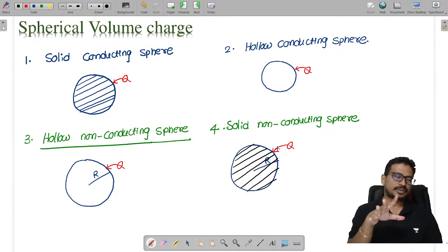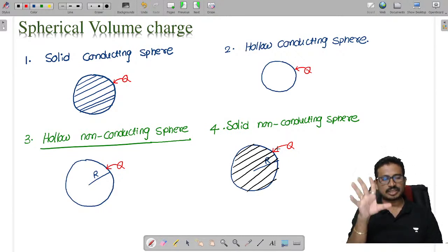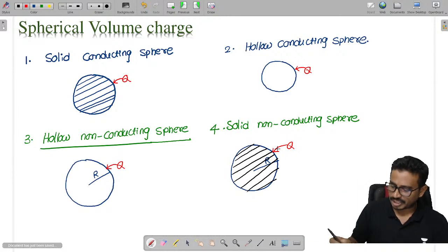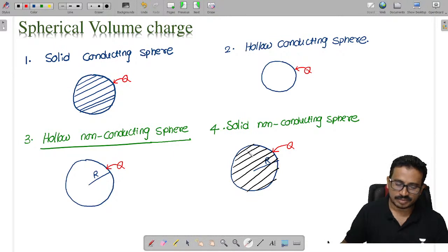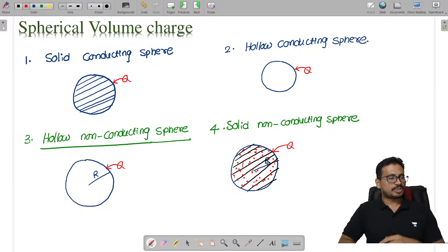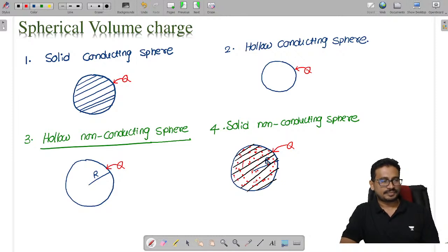A non-conductor can allow it, and we have material there. That means we can have charges present inside also. The charge will distribute inside also. The distribution may be uniform or non-uniform. Is it fine, all of you?